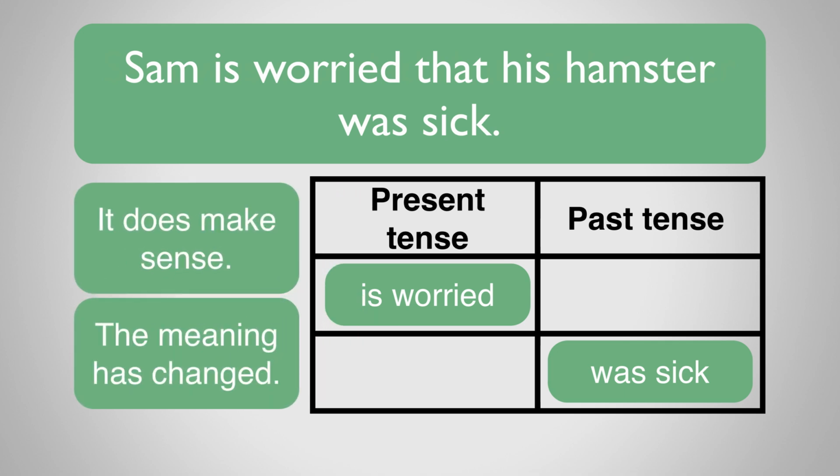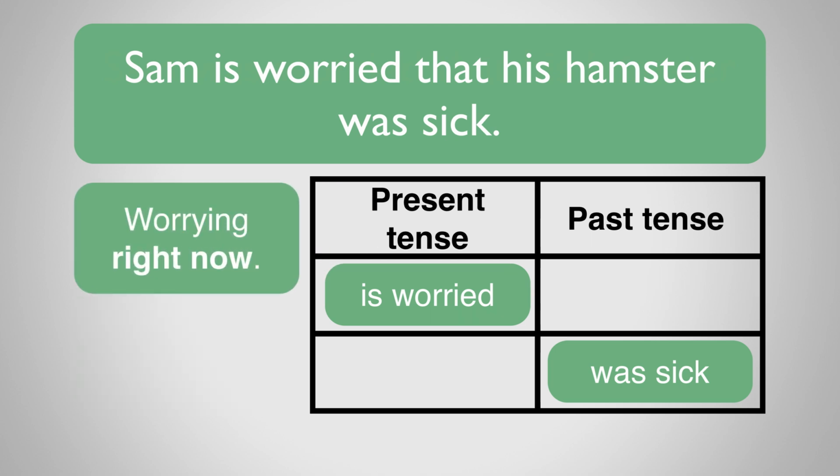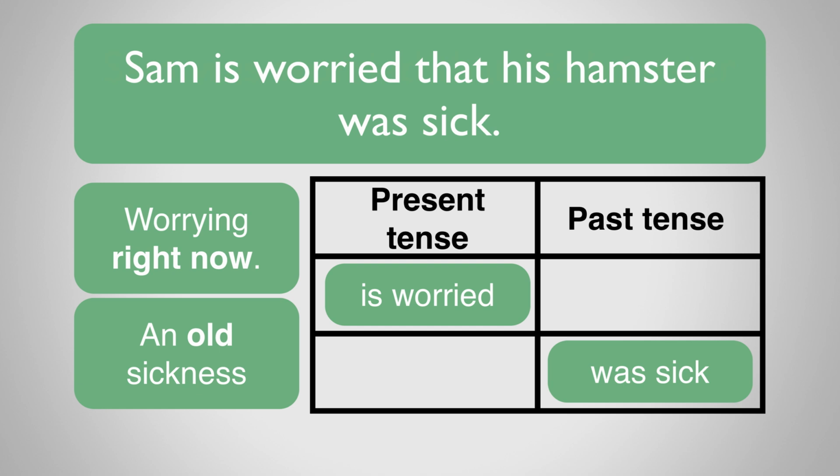So what's happening now? Well, Sam is worrying right now about the sickness that the hamster had in the past. Maybe he was sick a week ago or a month ago. Whenever it was, Sam is still worrying. By changing the tense of one verb, the meaning of the sentence has changed.